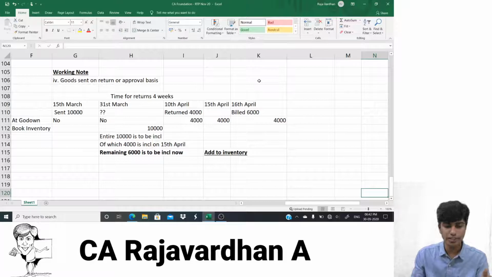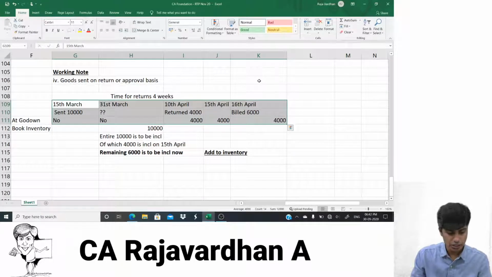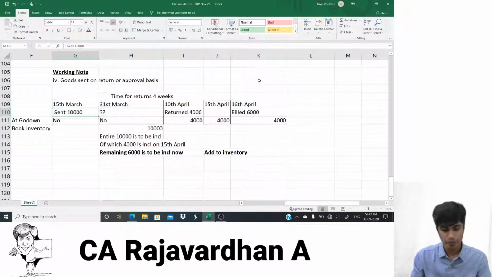If you want, I'll just show the working for this particular part so that you guys can make a note of it. This is for your understanding. Should you do this in the exam? The answer is no. You need not write this entire work. You just need to write add, subtract. That is sufficient.